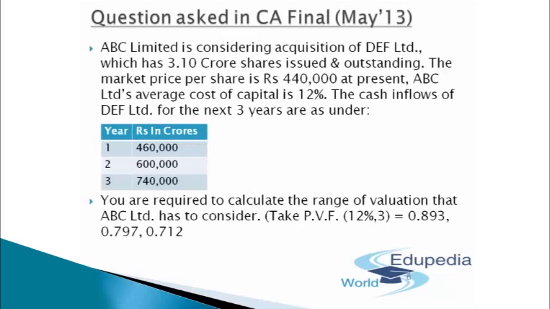We have been provided the present value interest rate factor for 12% for number of years as 3, as 0.893, 0.797 and finally 0.712 in the question itself. So we'll go about taking care of the same. Again, we'll understand the question first of all and get the solution ourselves without looking at the solution first. I am actually going to make this habit into your mind, imbibe that kind of habitual thing in you. So by default, you start programming your questions within yourself first, then only you look at the solutions. So I'll program you accordingly in that way.